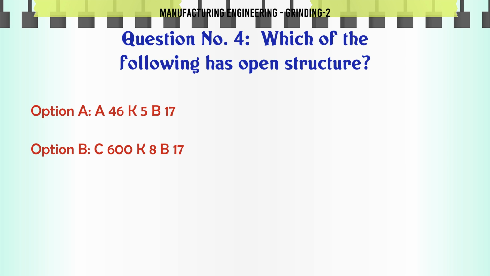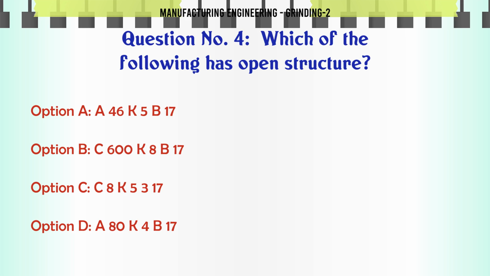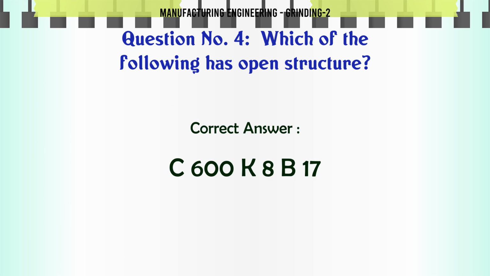Which of the following has open structure? A. A46K5B17, B. C600K8B17, C. C8K5R17, D. A80K4B17. The correct answer is